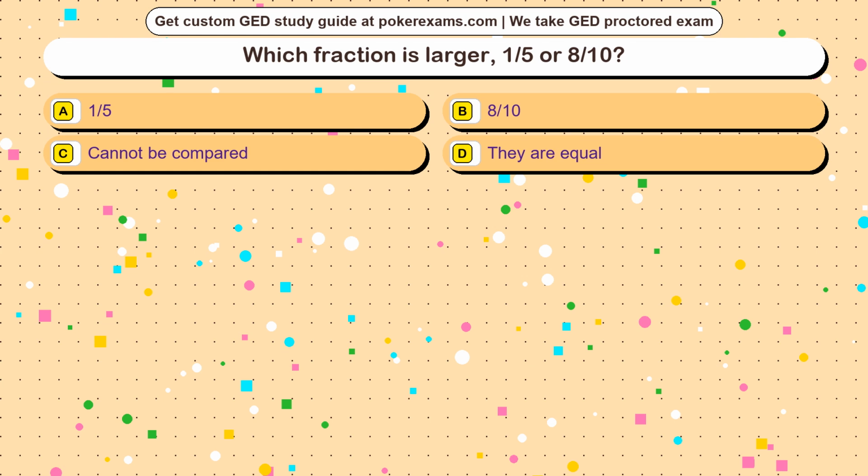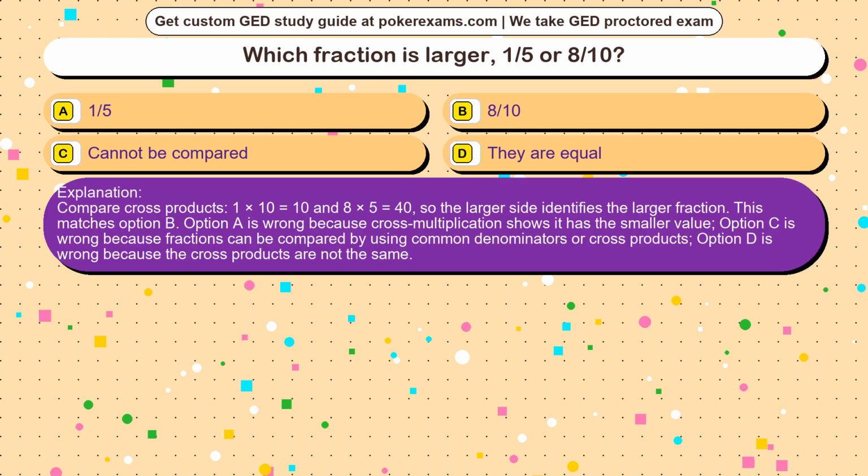The correct answer is option. Compare cross products. 1 times 10 equals 10 and 8 times 5 equals 40, so the larger side identifies the larger fraction. This matches option B. Option A is wrong because cross multiplication shows it has the smaller value. Option C is wrong because fractions can be compared by using common denominators or cross products. Option D is wrong because the cross products are not the same.